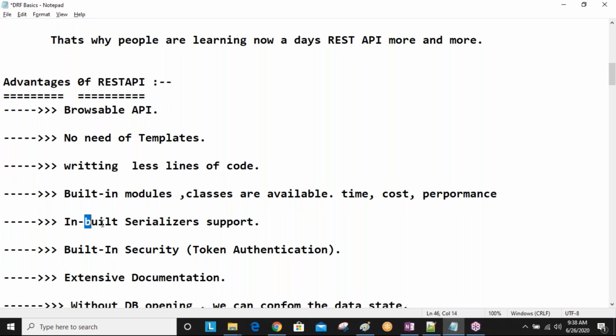Later we will discuss serializers more clearly. Okay, the serializer is like a human being's heart. In REST API, the serializer is like a human being's heart, so it takes one of the main roles. It is converting one type of data into another type, like this. How we are converting, all these things we will discuss slowly later.